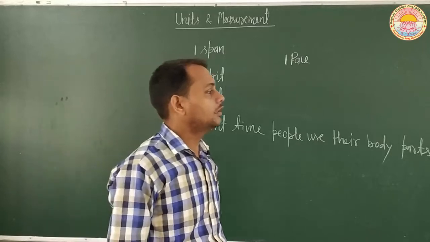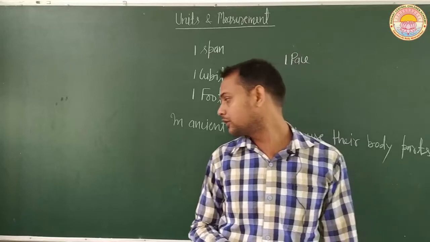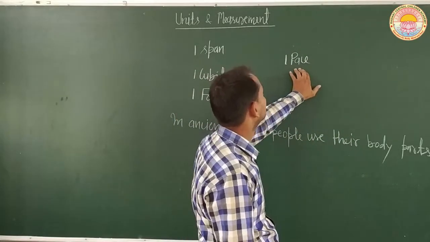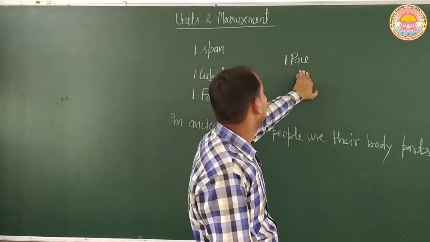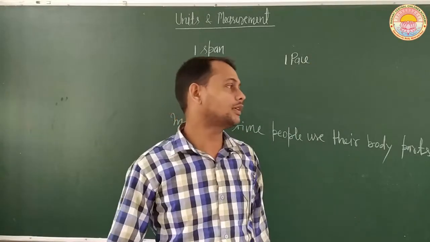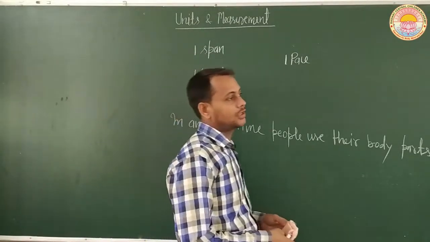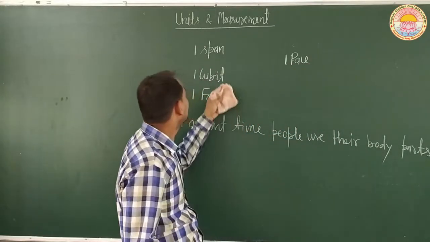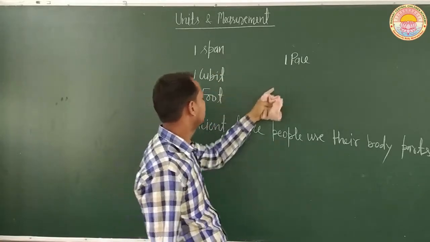So in terms of length, he can tell 10 paces or 11 paces. So we can also measure a particular length in terms of pace. And what is pace? The distance travelled by a person in one step is called pace. So basically these are the terms which were used in ancient times for the measurement of length. So we can measure any length in terms of the given terms: span, cubit, foot, pace.